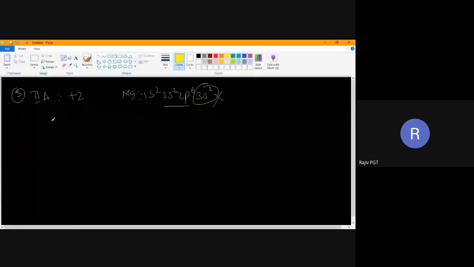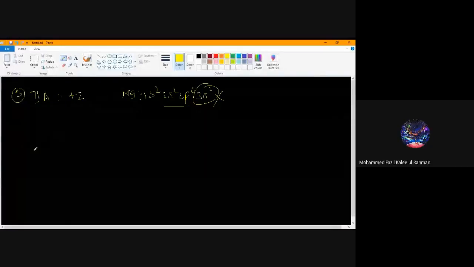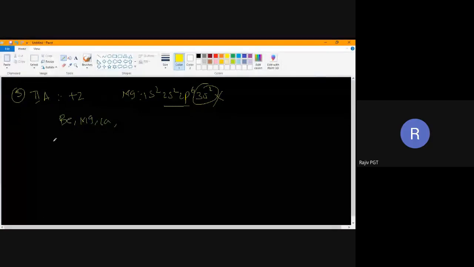Can you name the elements which belong to this group? Tell me the second group elements. Beryllium, magnesium, calcium, then before barium one more element will come: strontium.